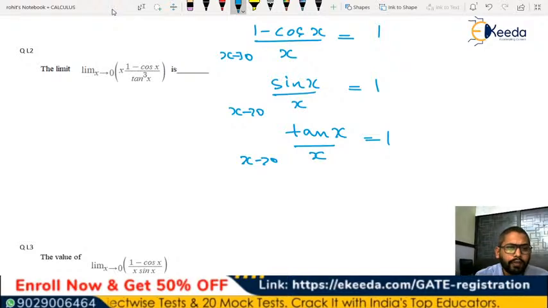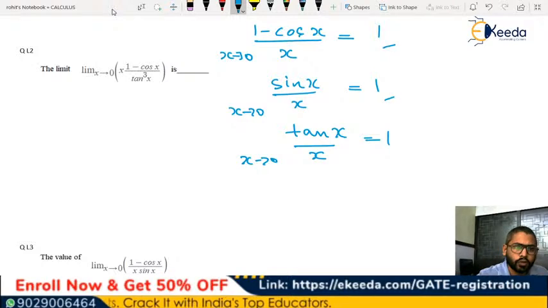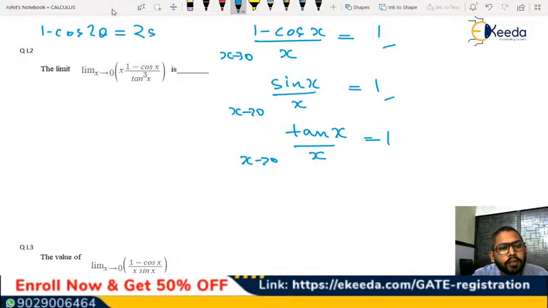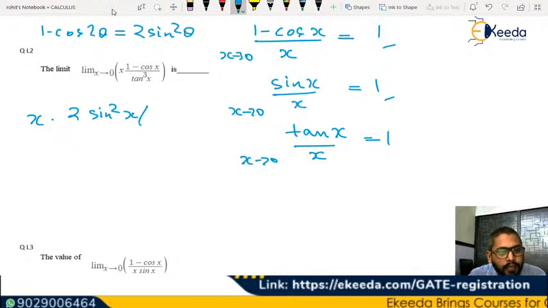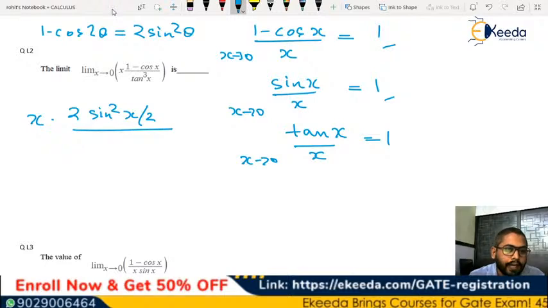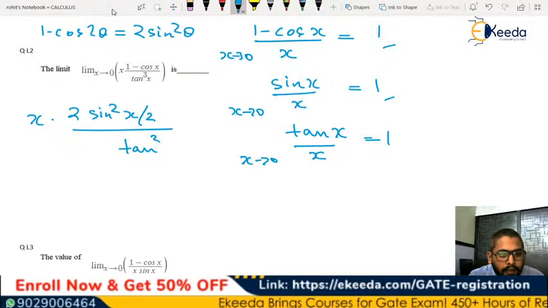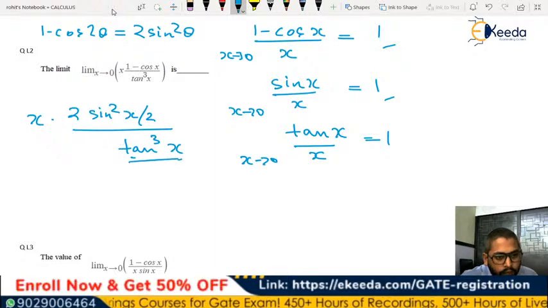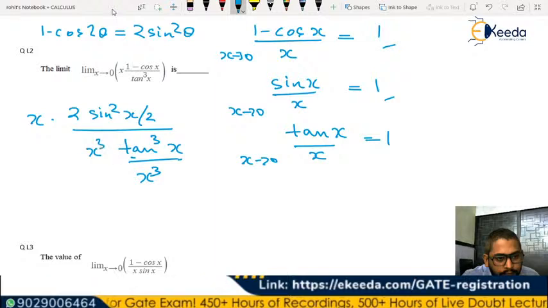So now what we will try to do is, 1 minus cos x can be written in this form also. We know that 1 minus cos 2 theta is 2 sine square theta. So let's write the numerator as x into 2 sine square x by 2, and in the denominator we have this tan cube of x. Now let's divide this tan cube of x by x cube and also multiply it with x cube.